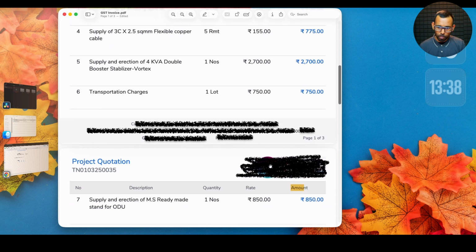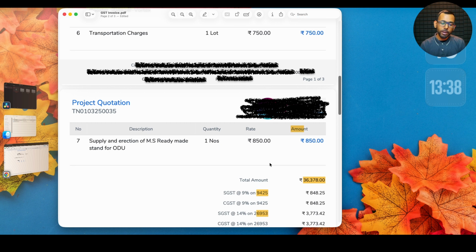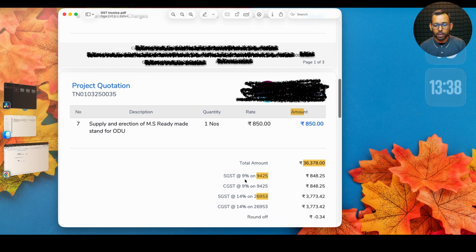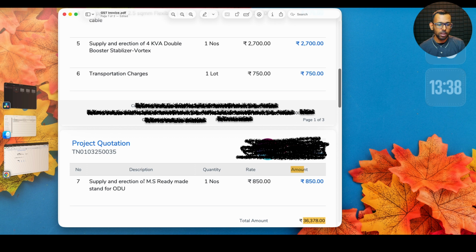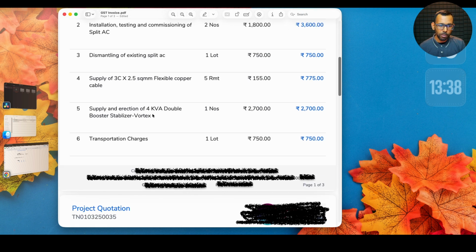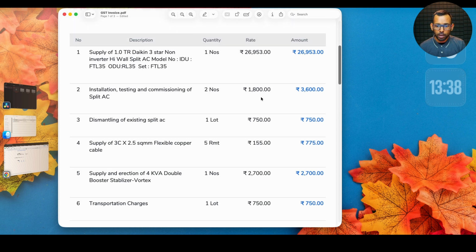Then even though it is a composite supply, these will be treated as unique separate supplies and the respective rates only will apply. Therefore, 9% is paid on the rest of the invoice, like transportation charges, erection cost, and the stabilizer. You charge only the applicable 18%, and on the main AC price we paid 28% GST. So I hope you understood this concept of an exceptional situation where even if it is a composite supply, you will pay multiple GST rates on that particular transaction. I will see you in the next one. Thank you and bye bye.